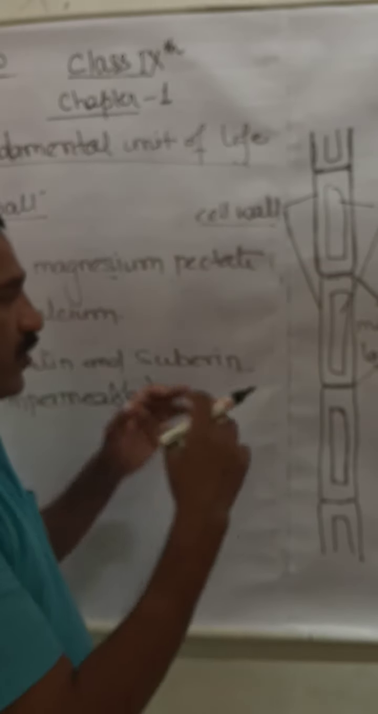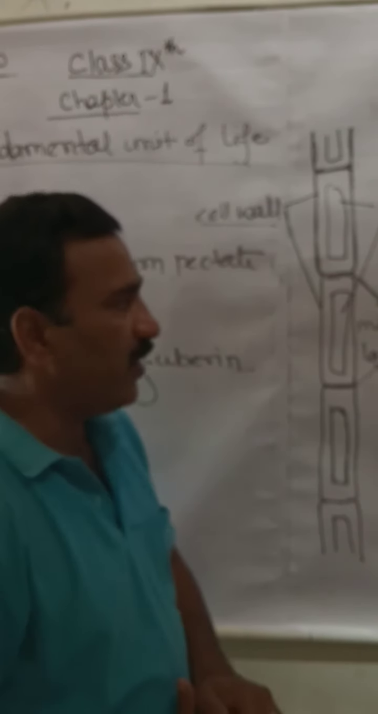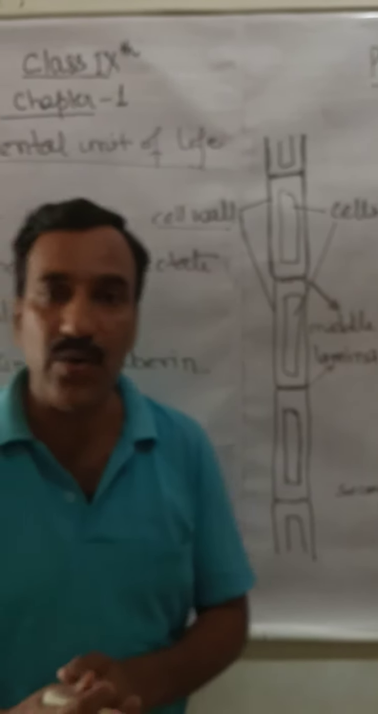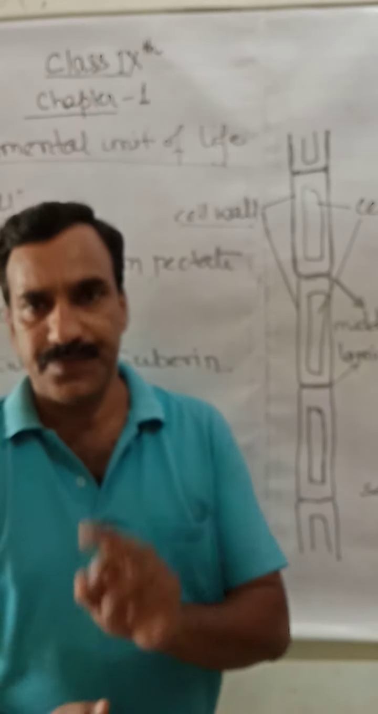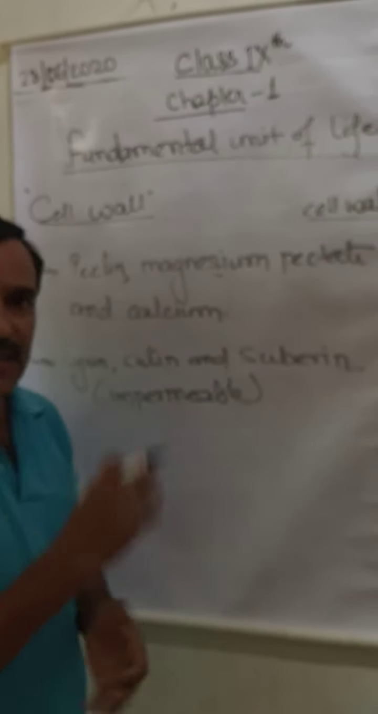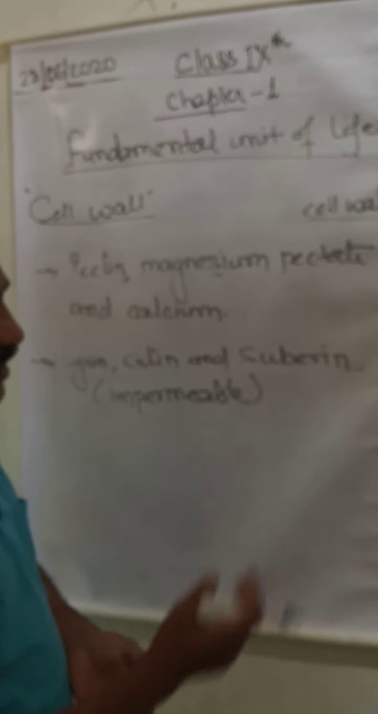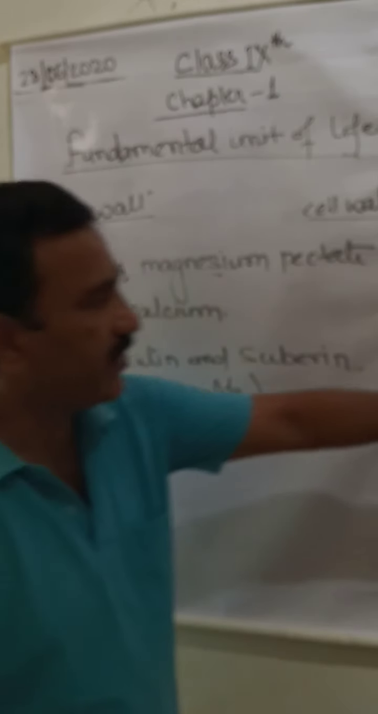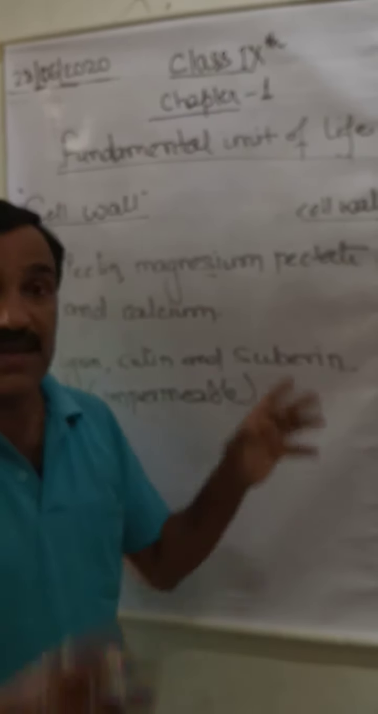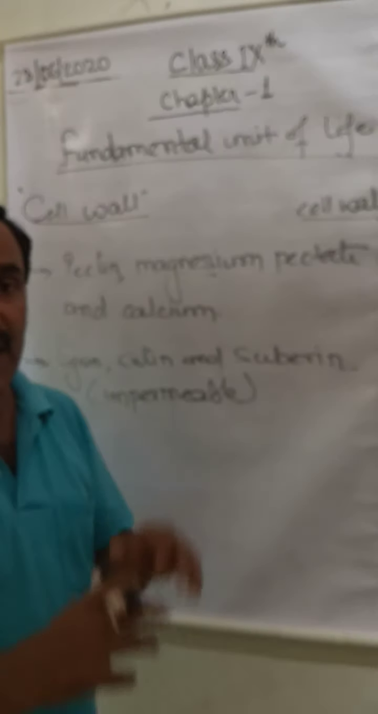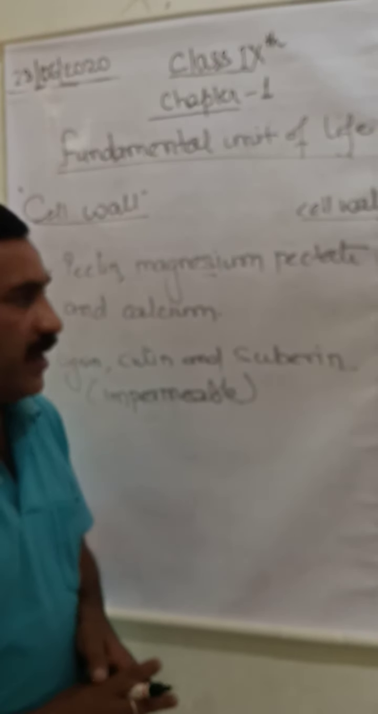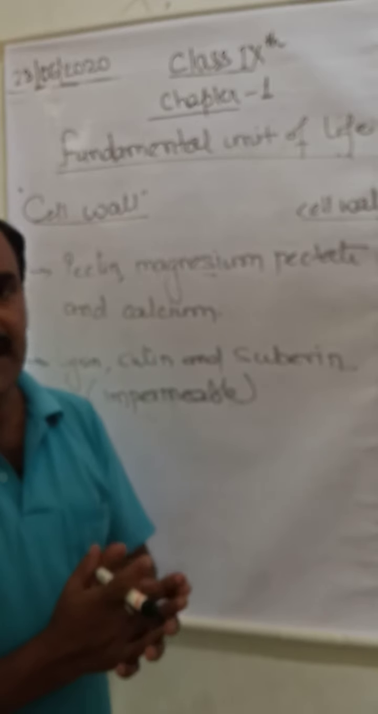So there are two types of cell walls: the primary cell wall, which is permeable and which is present around a living cell, made of pectin, magnesium pectate, and calcium. Whereas inside the primary cell wall, there is another cell wall which is called the secondary cell wall, and this secondary cell wall is made up of lignin, cutin, and suberin. This secondary cell wall is completely impermeable, and hence it is present around the dead cell.